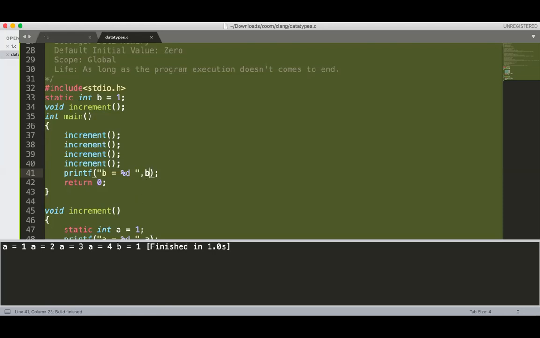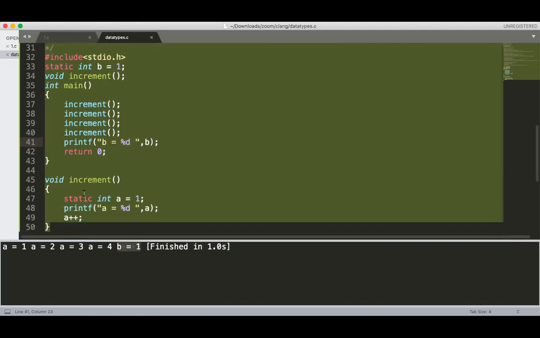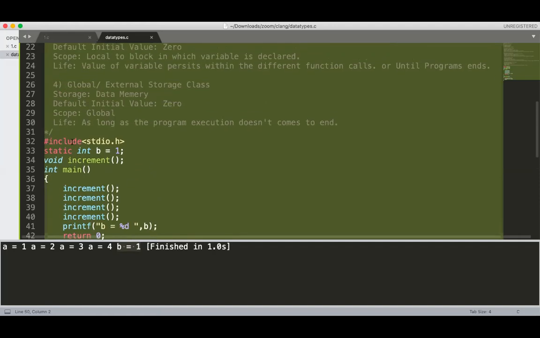We can access b equal to 1. Get it? Okay, sir. b can even be accessed by increment. b can be accessed by any other function available in the same file only. So what is the scope of the static global?